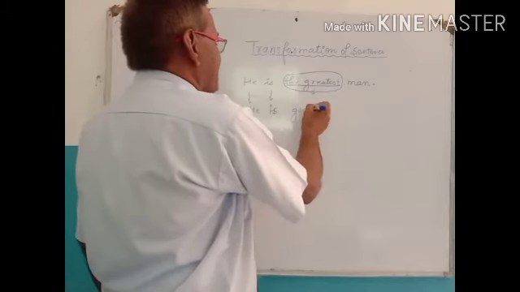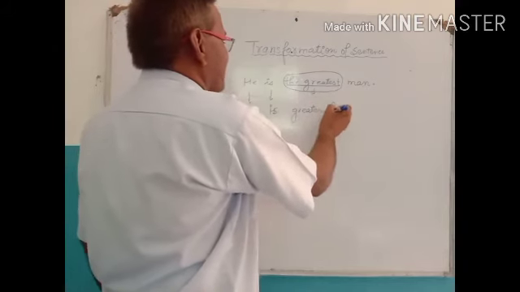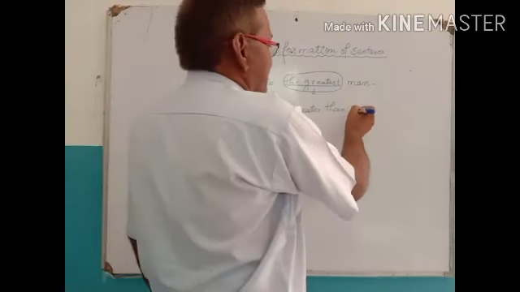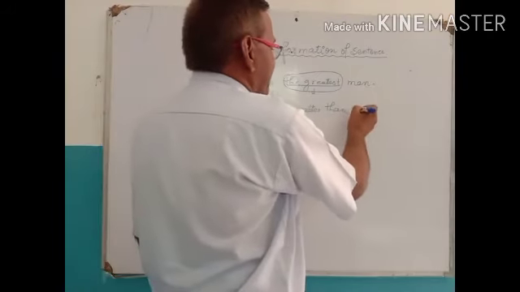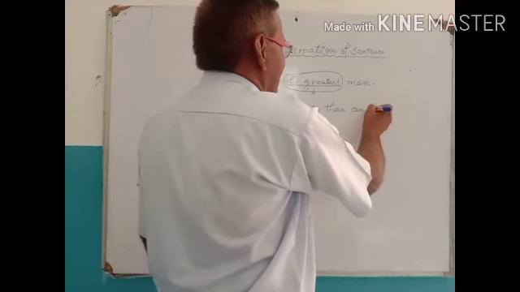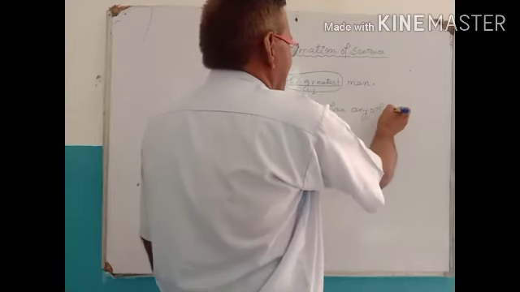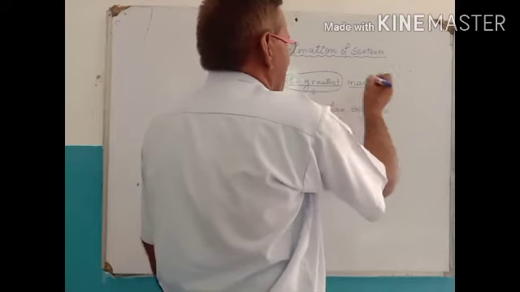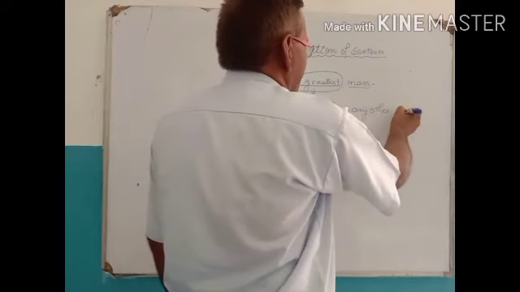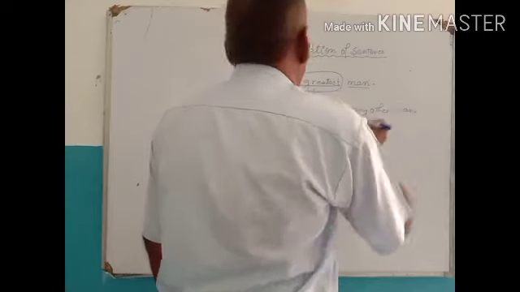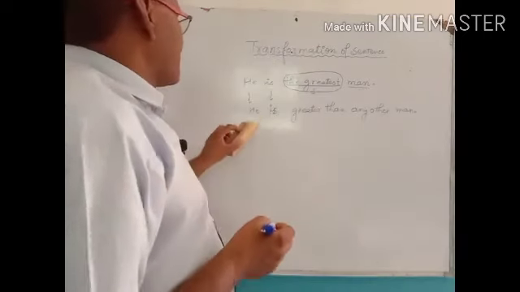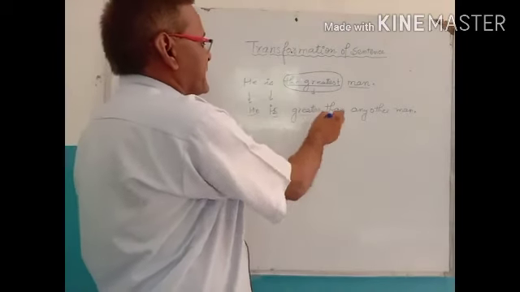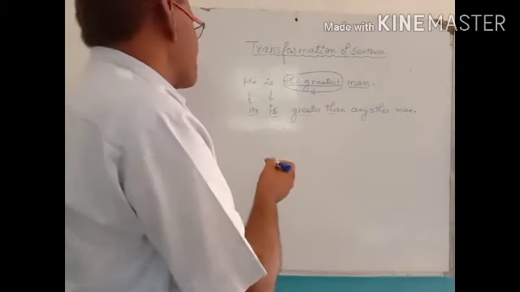After that, use than, and after that, use any other. After that, the word which remains after the superlative degree is man. Thus, the sentence will be: he is greater than any other man.